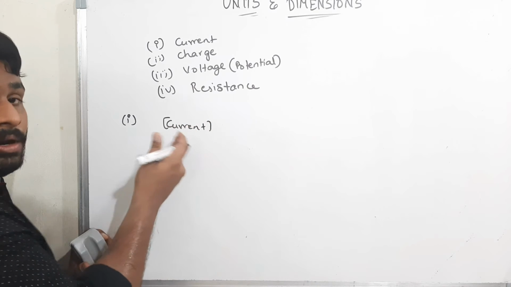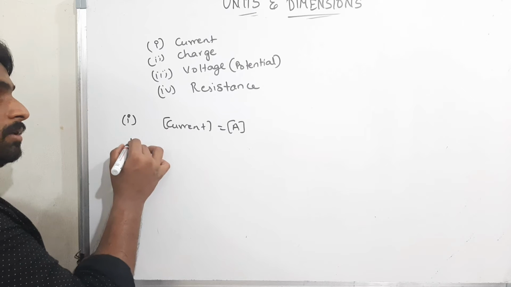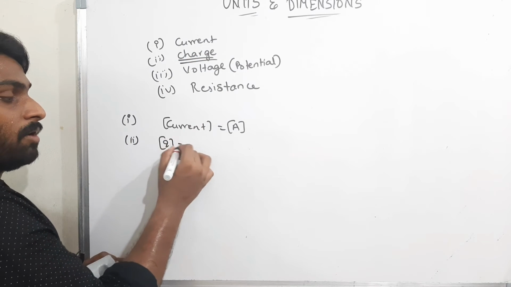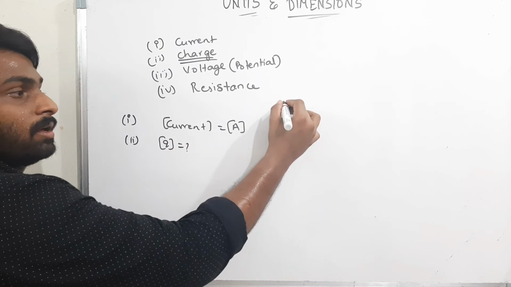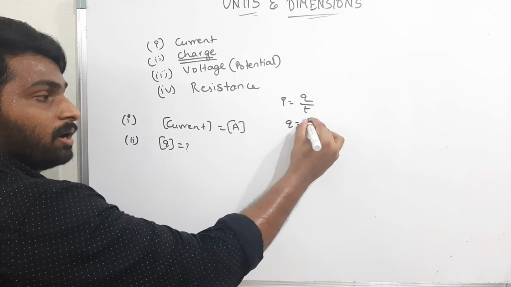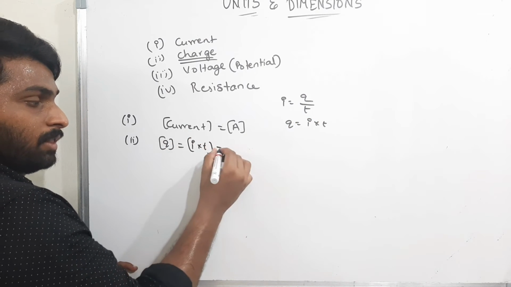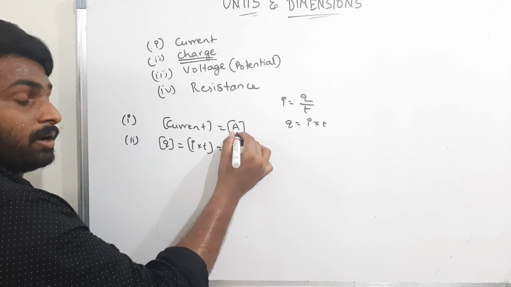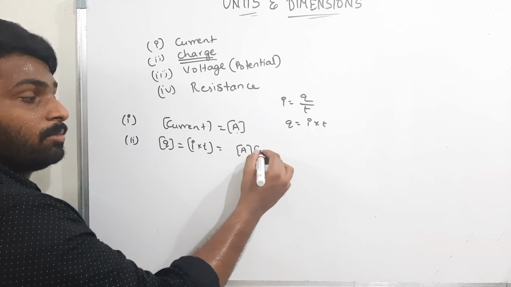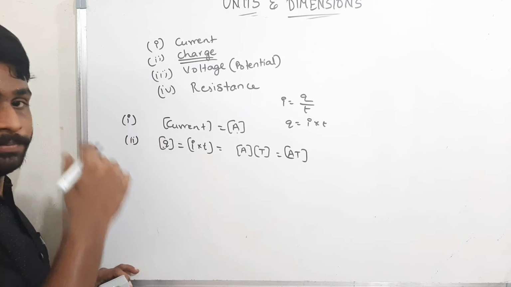Current itself is a fundamental quantity. What's the dimensionality? It is nothing but A. Okay, second one, what is the charge? Q. What is the dimensional formula for charge? Current I is equal to charge by time, therefore charge is equal to current into time, therefore I into T. Dimensional formula for current is A, and for time it is capital T. Therefore, A into T is the dimensional formula for charge.